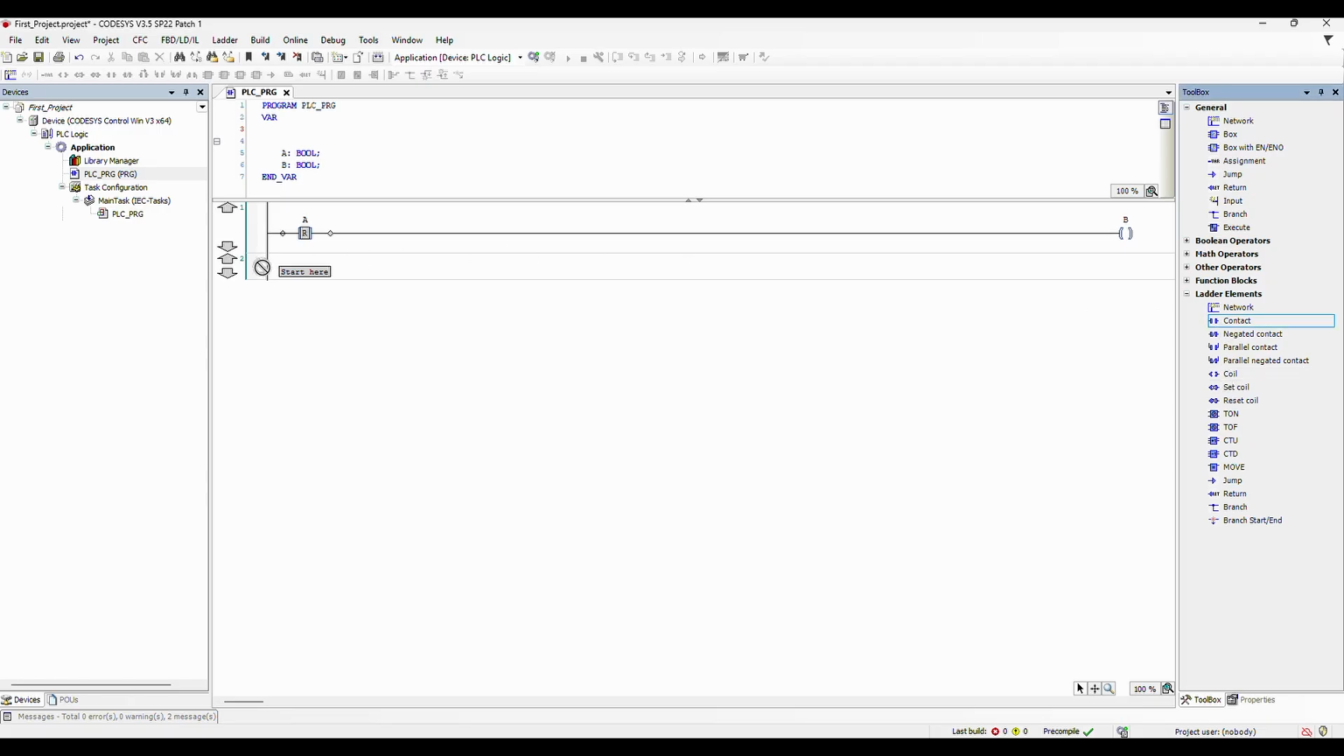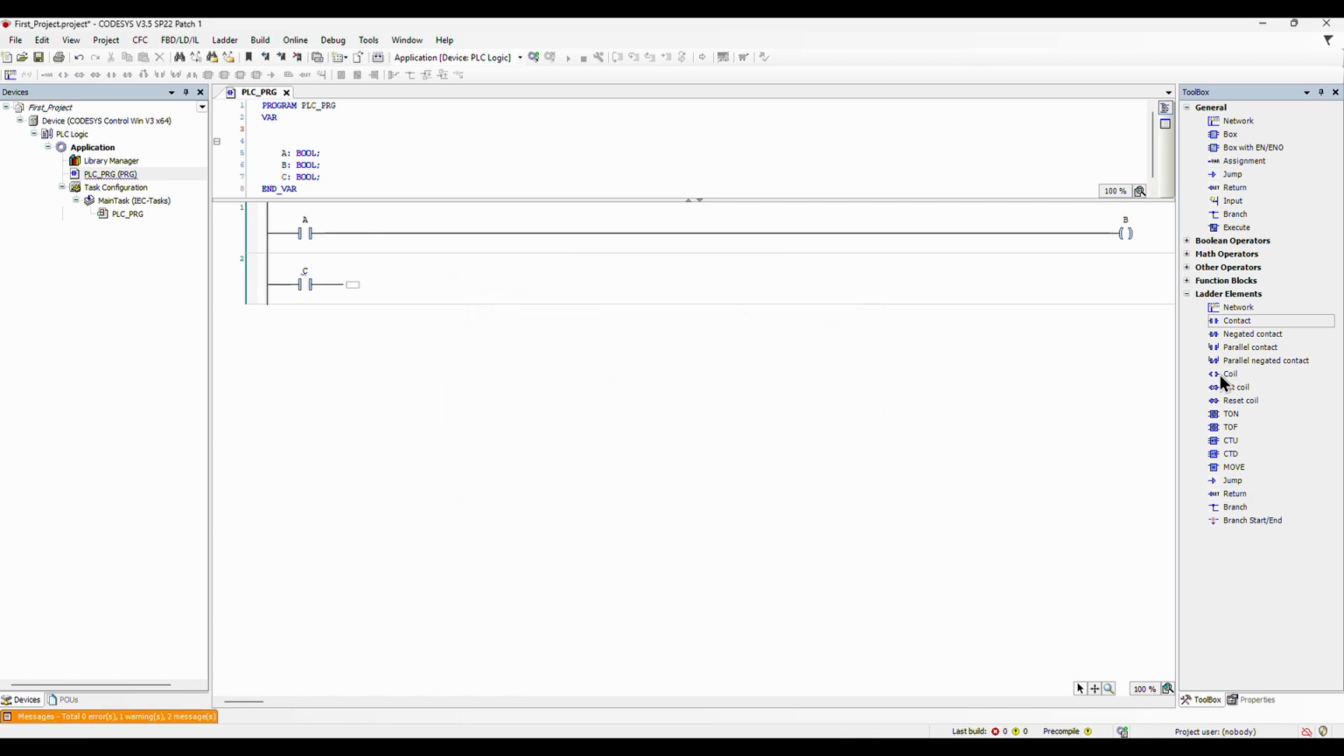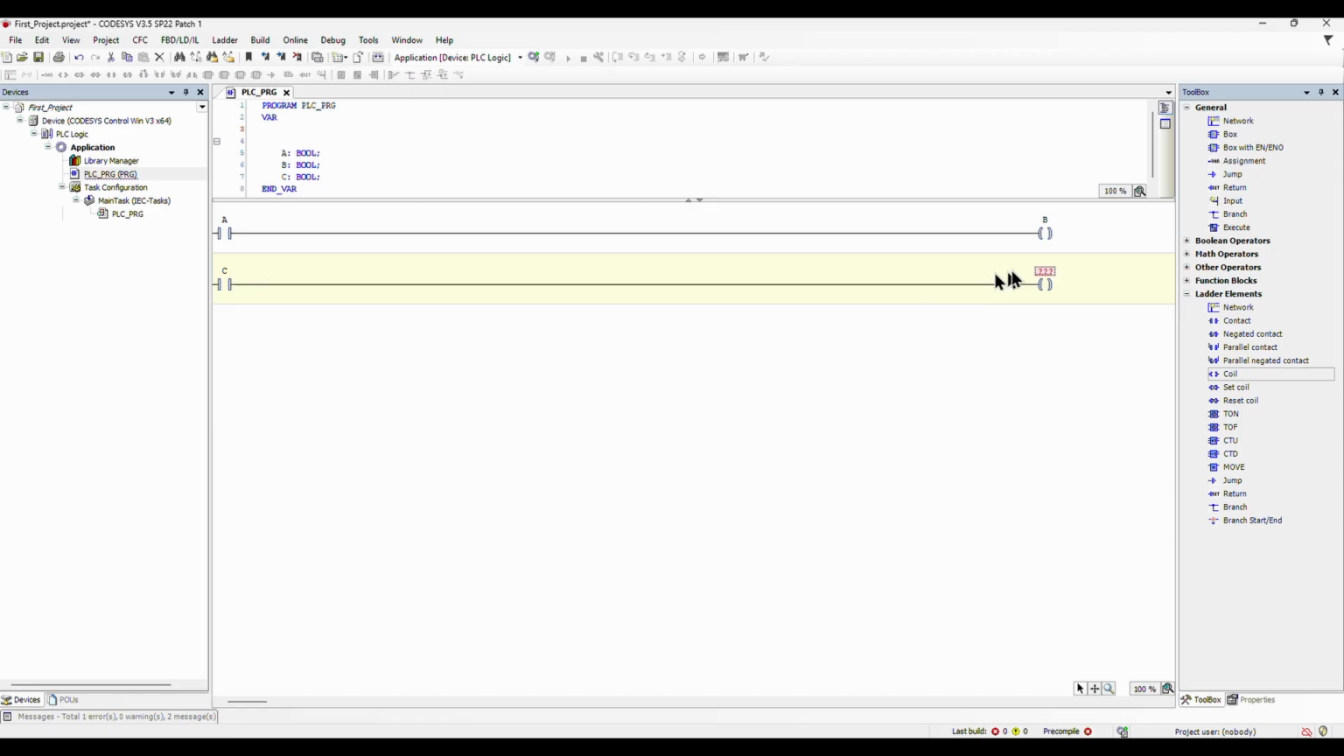Now we will create new line the same way we create the first line. Drag and drop network. We will add contact and rename it C. Confirm the pop-up to create the Boolean variable C. Again, we create coil and name it D and confirm the pop-up to create Boolean variable D.